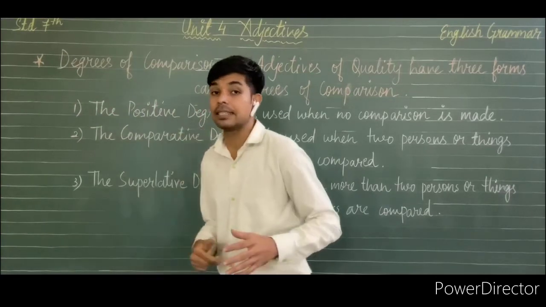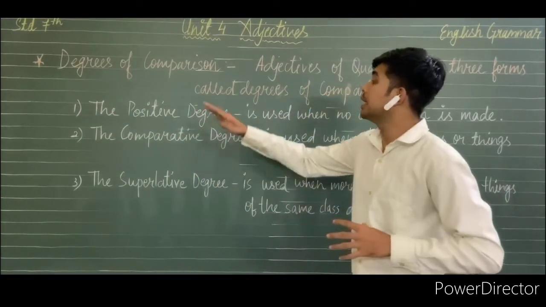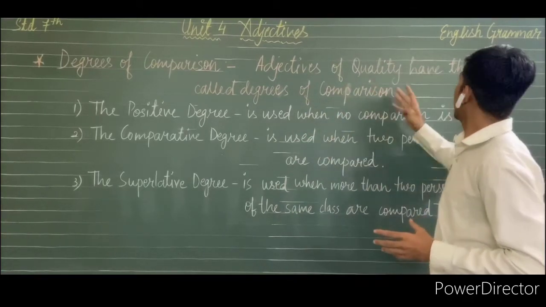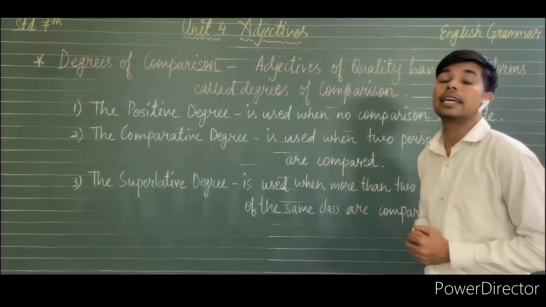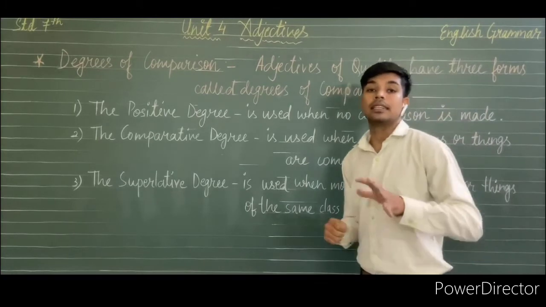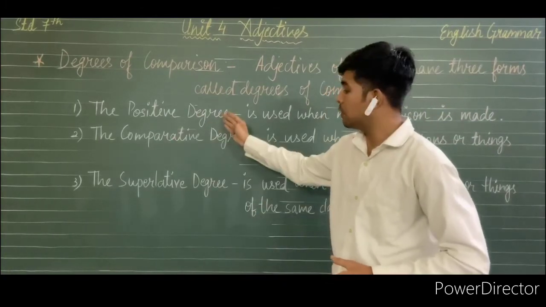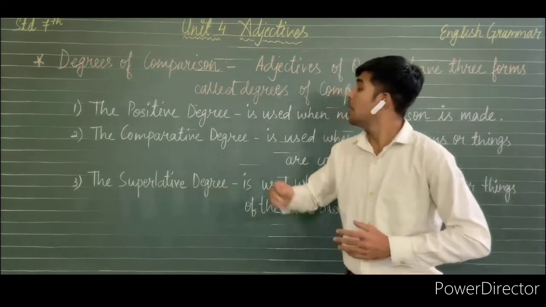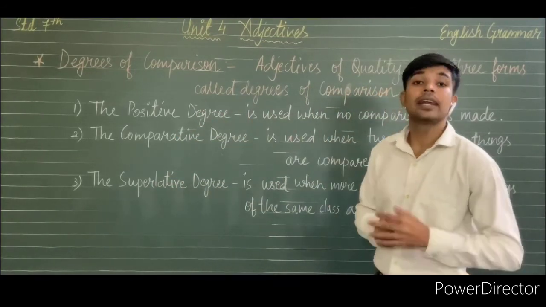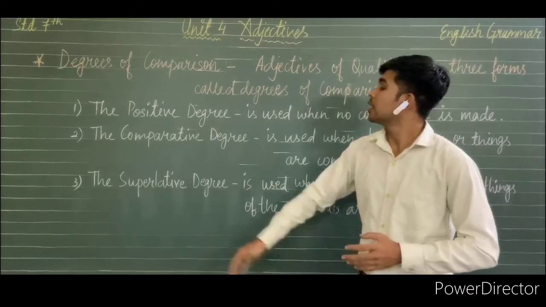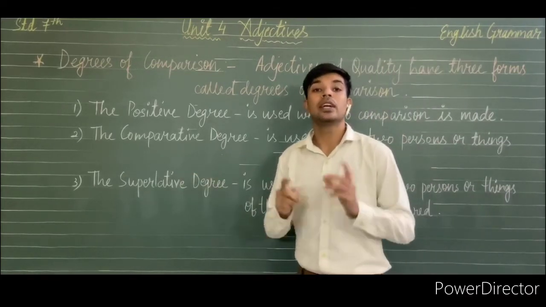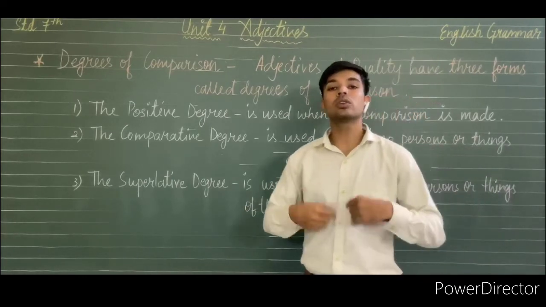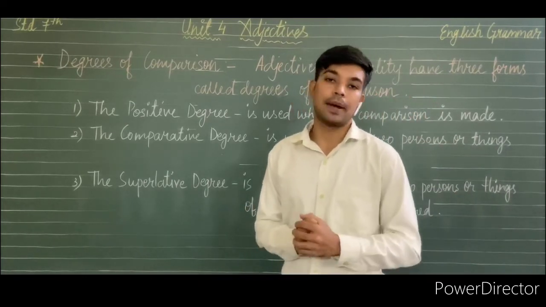I will repeat this again. Adjectives of quality have 3 different forms called degrees of comparison. These 3 degrees are the positive degree, comparative degree and superlative degree. The positive degree is used when no comparison is made. The comparative is used when 2 different things are compared, and the superlative when more than 2 different things are compared.